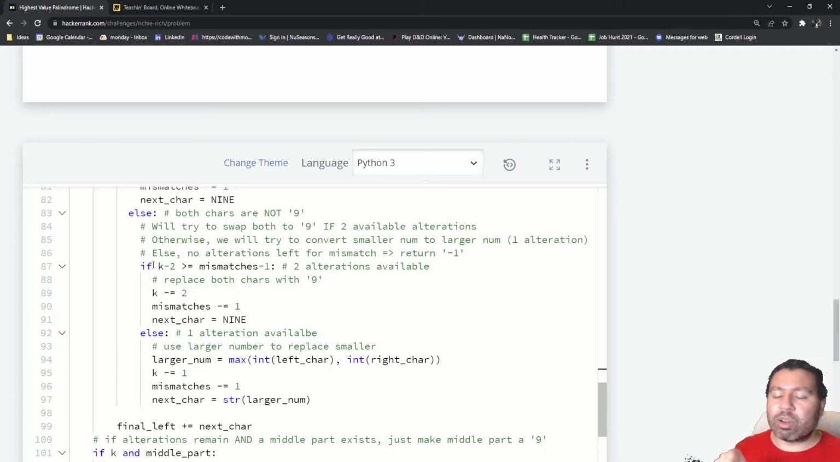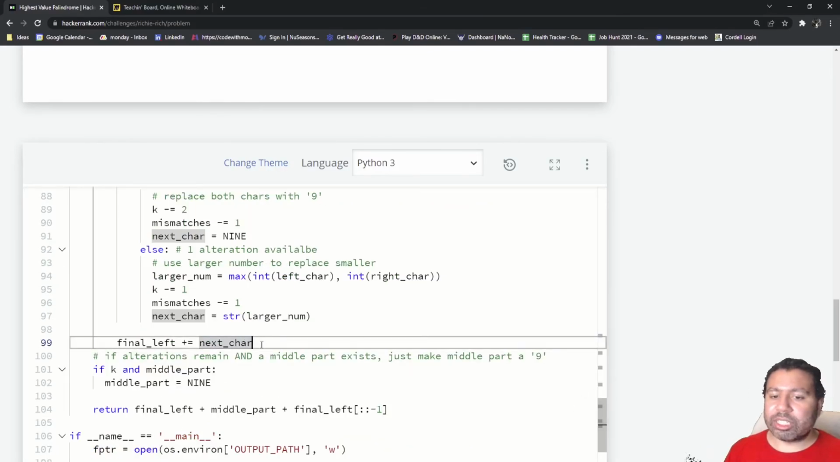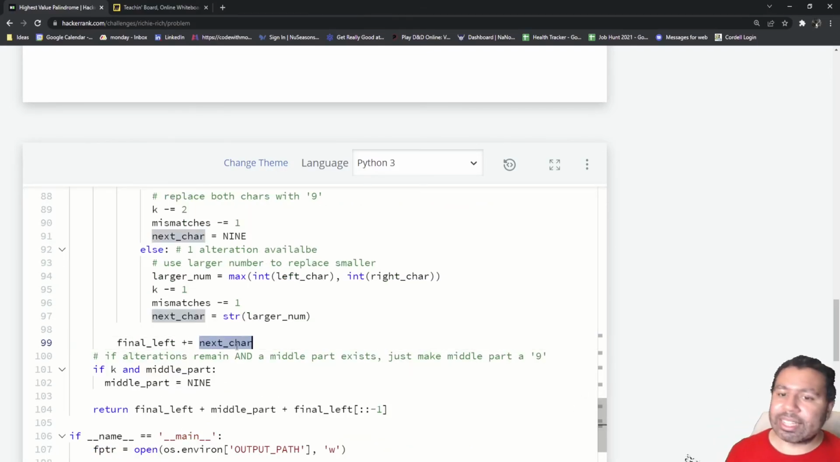There's a bit of redundant logic going on here, yes, and I know that, but I'm hopefully making this explanation as clear as possible so it's understood what's going on. Once you have a good understanding, make it as efficient as you want, please. I implore you to do that. So once we're done with our logic here, we will have defined a proper next character to add to our final left part of our palindrome, and we will do that.